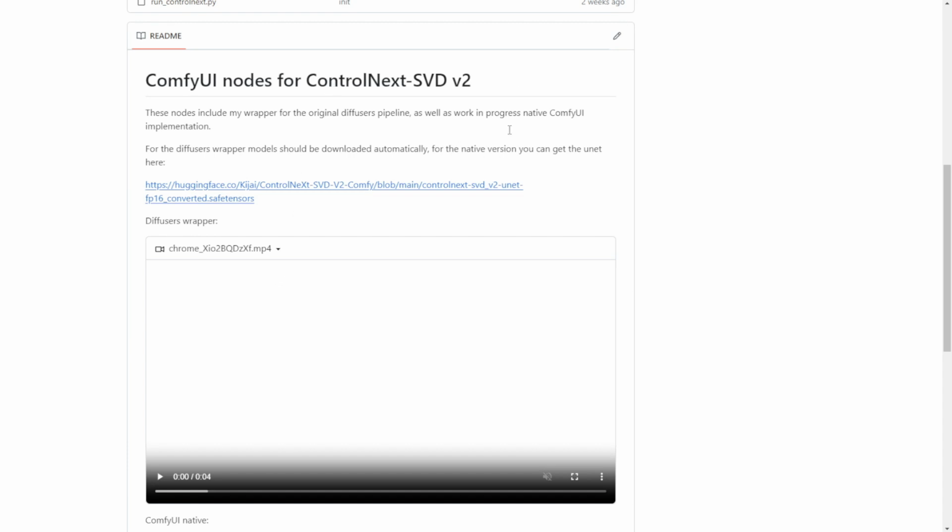Next, we are going to download this SVD v2 UNet FP16 converted safetensors model. This will be used to animate a character using DW pose, and this is the SVD used in that pipeline.